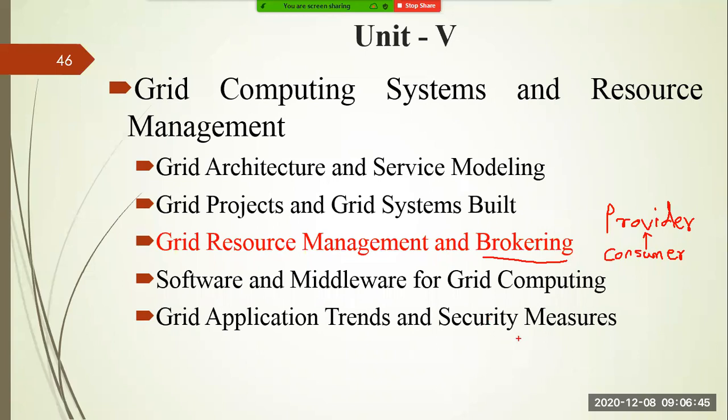One is very popular, which I repeatedly suggest to you, that is Globus. There are a lot of versions of Globus. We'll go for a generic version, the generic structure of the Globus toolkit. The second one is the very famous ChinaGrid, which we discussed in the last class, where educational institutions collaborate with each other so that they can provide the resources. So these are the two resource management technologies we will discuss.